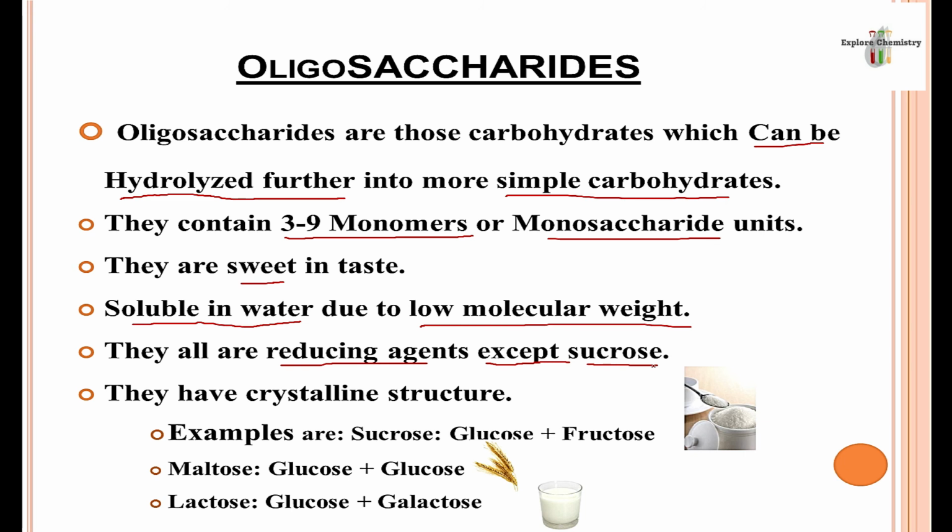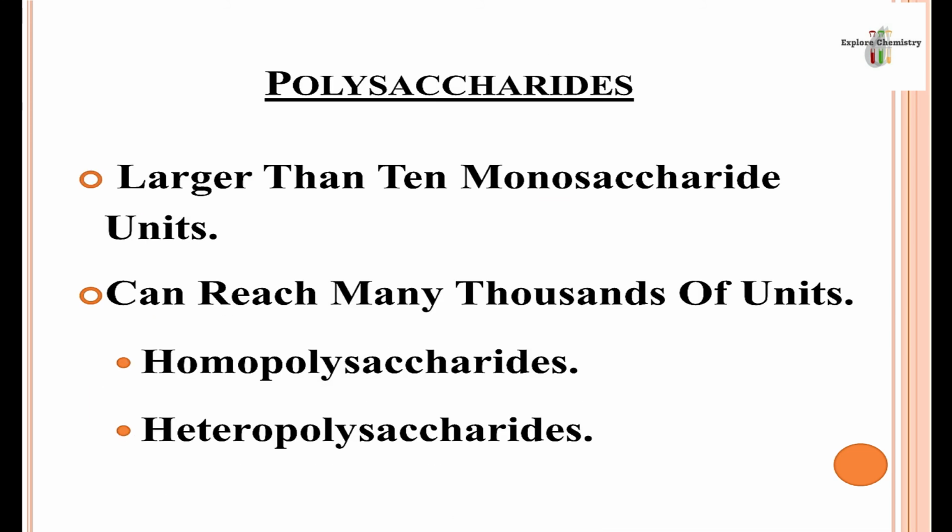In fact, it is not an oxidizing agent either. Do not think that if it is not a reducing agent, it can be the oxidizing agent. No, it will not provide electrons or hydrogen in any reaction. They also have a crystalline structure. These are examples of oligosaccharides, and all are disaccharides. Oligosaccharides can be tri or tetrasaccharides also.